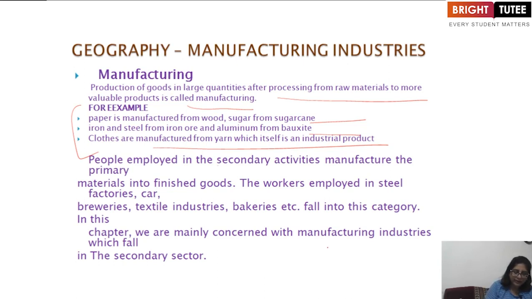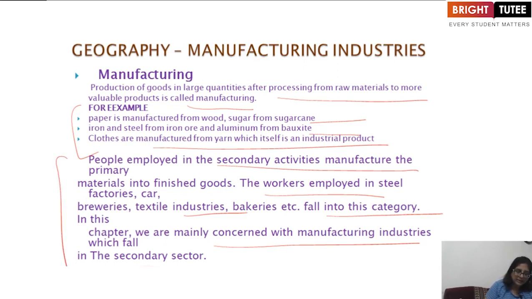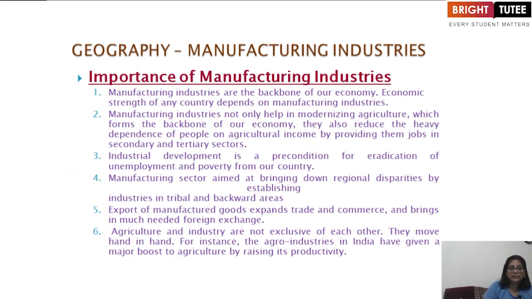People employed in the secondary activities manufacture the primary materials into finished goods. The workers employed in cereal factories, breweries, and textile industries fall into this category. And in this chapter, we are mainly concerned with the manufacturing industries which fall in the secondary sector. Now, the stages of production in an industry are different: procuring raw materials, then processing the raw material, then the distribution. What is procuring the raw material?